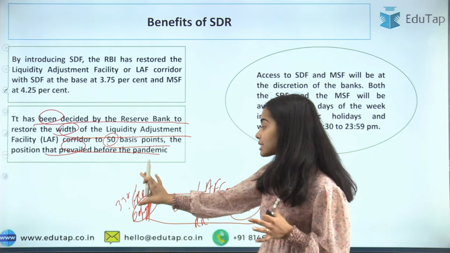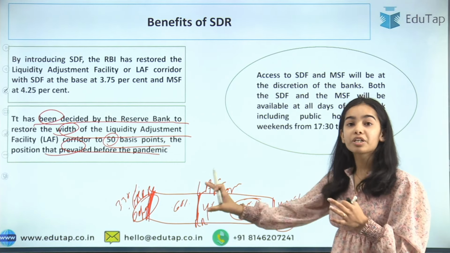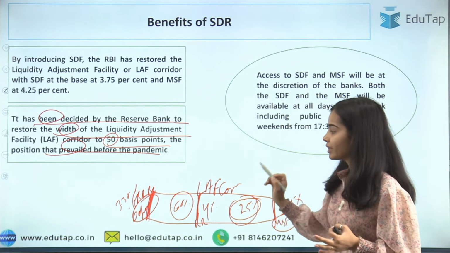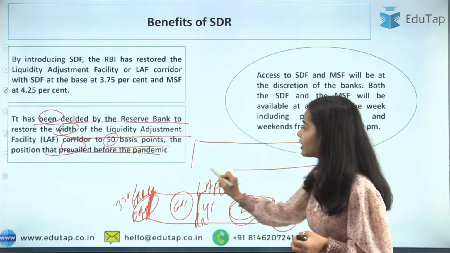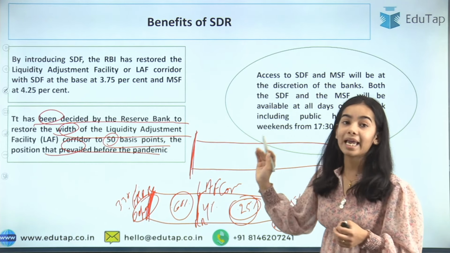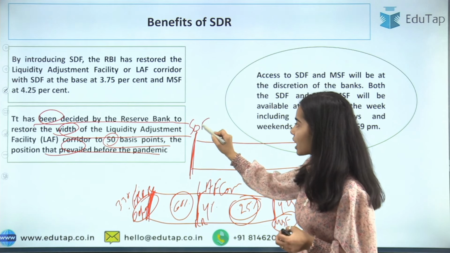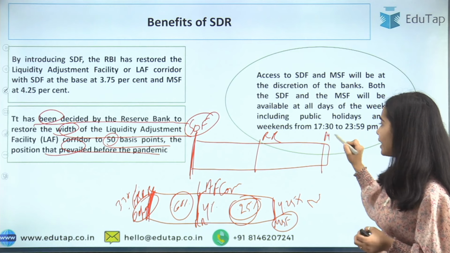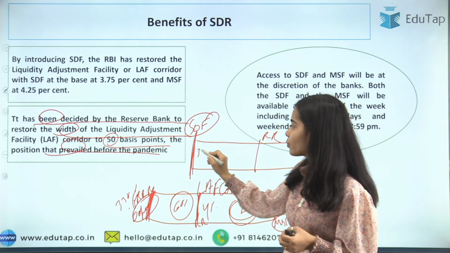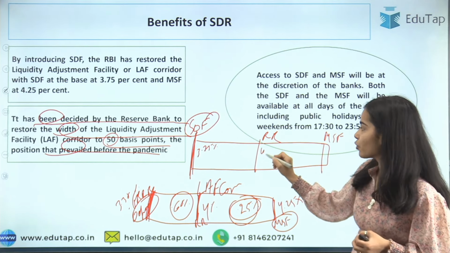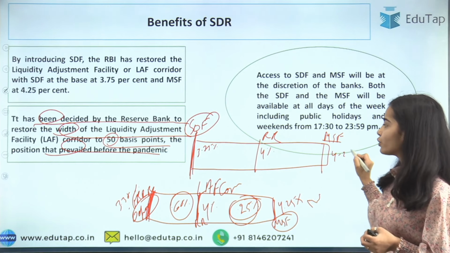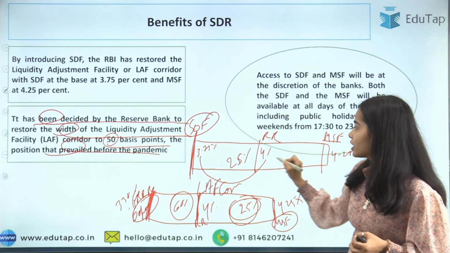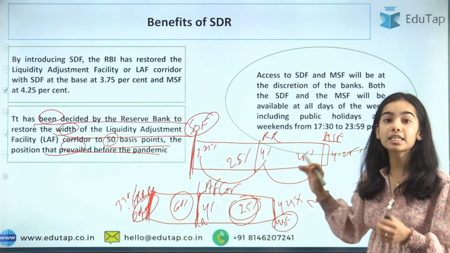So symmetry is needed in this LAF corridor. Symmetry means the difference here should be the same as here. That is why the SDF has been introduced as the floor of the LAF corridor. Here will be the SDF, here the repo rate, and the MSF at the higher end. So SDF is 3.75%, repo rate is 4%, and the MSF is 4.25%. You can see the difference is 0.25% on both sides. So here is the symmetry.